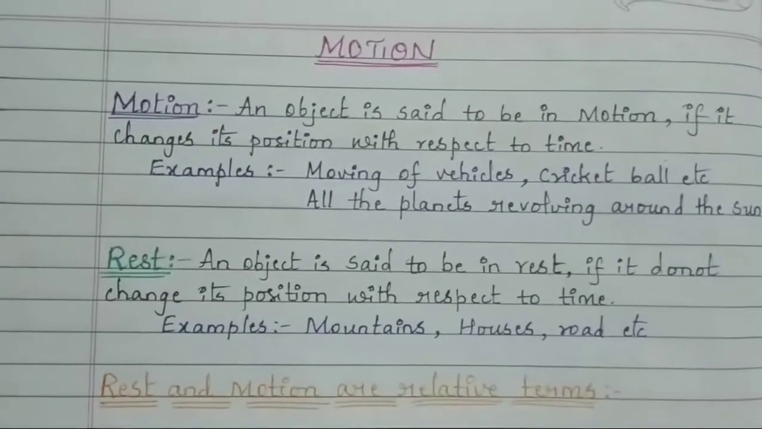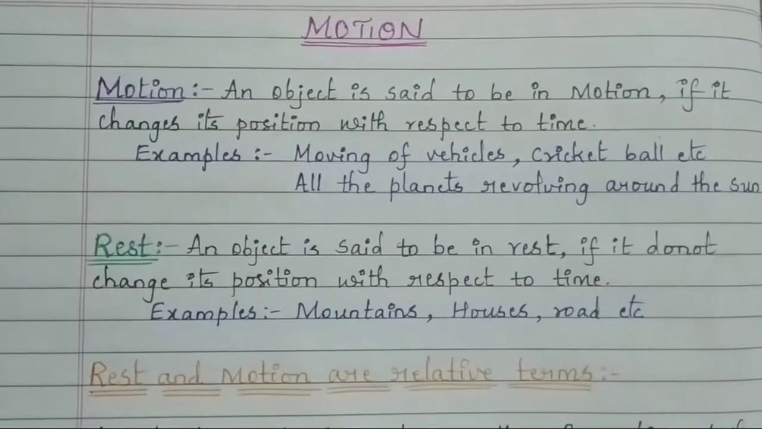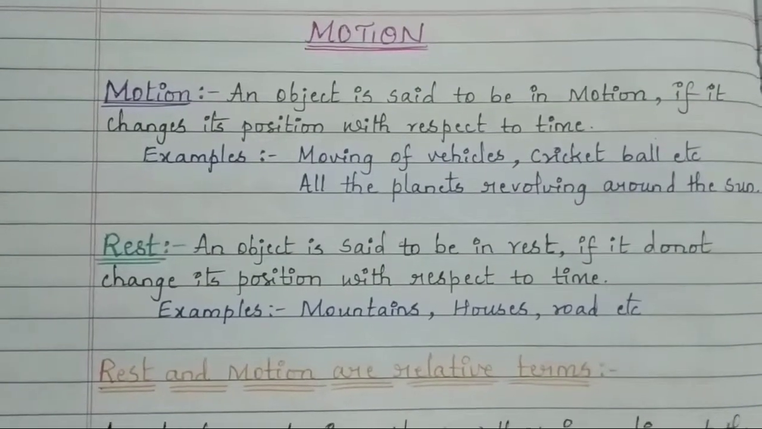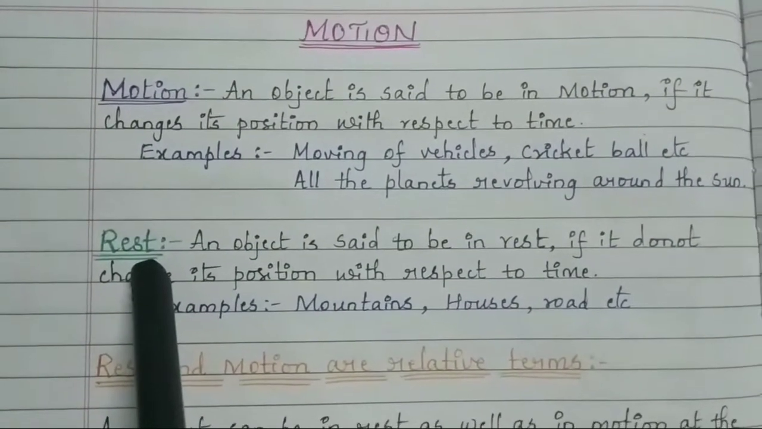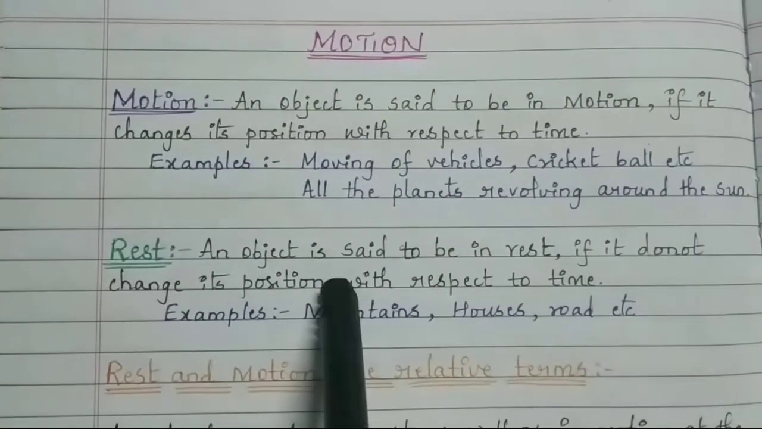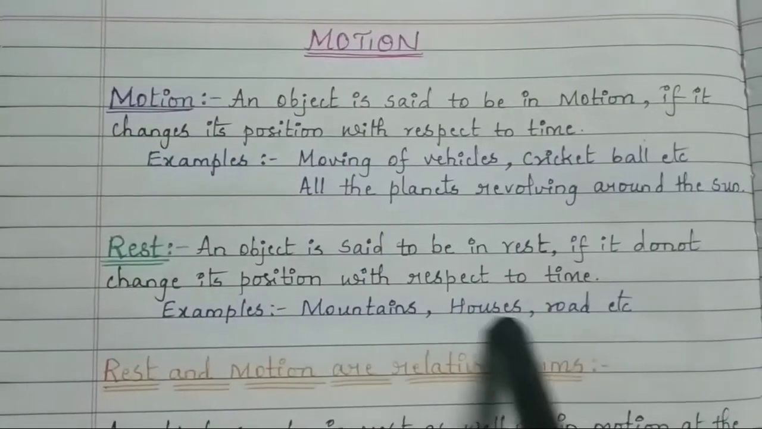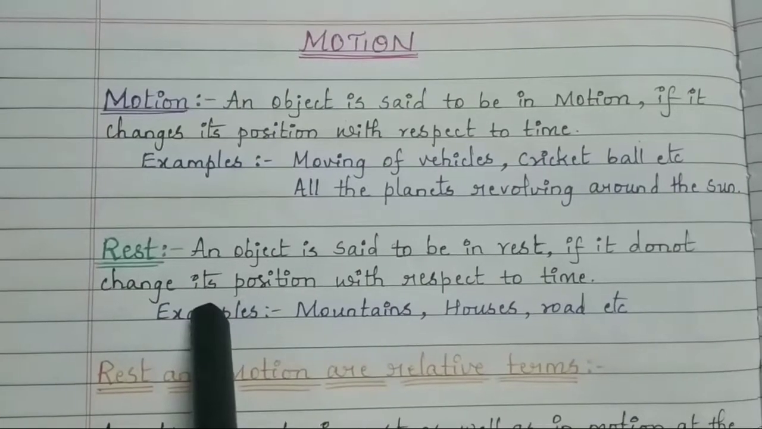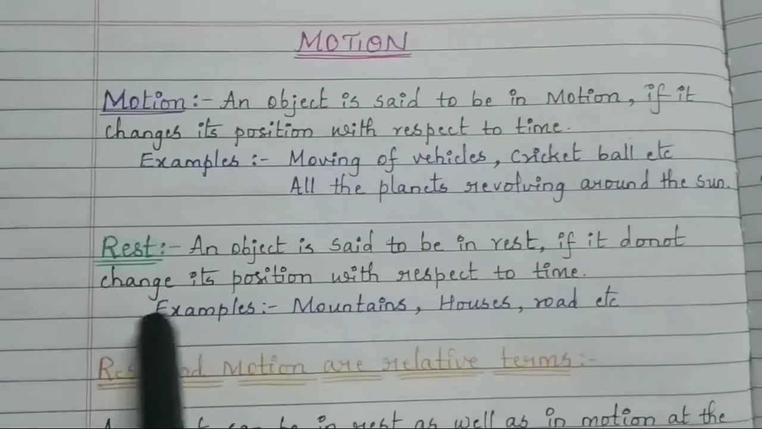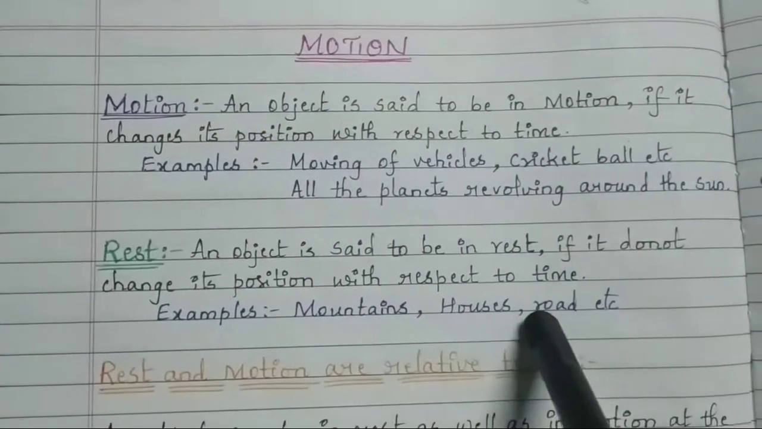Next comes the rest position. An object is said to be in rest if it does not change its position with respect to time. So we can say that an object is in rest, it is not moving, if it does not change its position with time. As the time passes, if the object does not change its position, it means the object is in rest position. Examples you can see: mountains, houses, roads, etc.